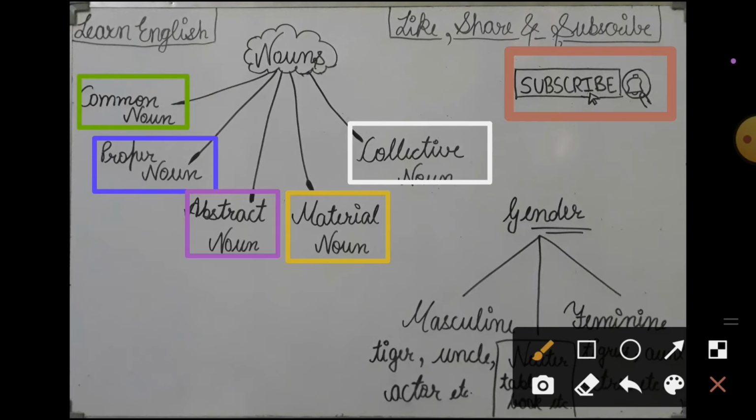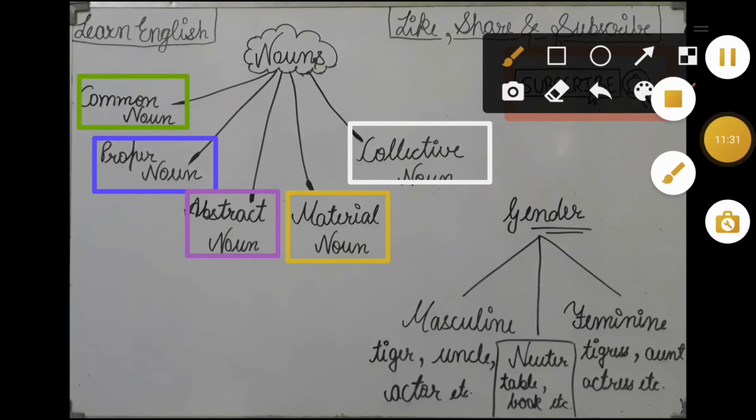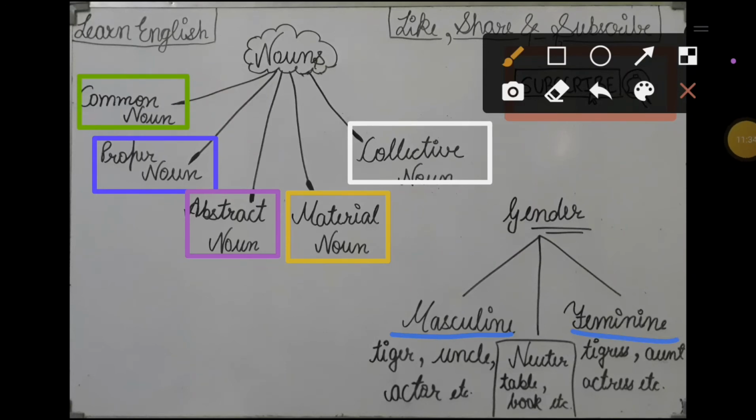Now the second thing given to you in your chapter is gender. Here it is given to you, gender. So you all know that there are 2 types of gender, that is masculine and feminine, but in the previous classes you were learning only 2, but there are totally 3 types of gender, that are masculine, feminine and neuter. Okay friends, one more is there but that is not in your syllabus. So masculine, feminine and neuter.